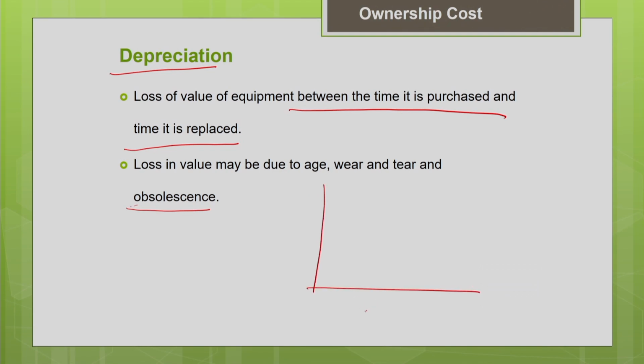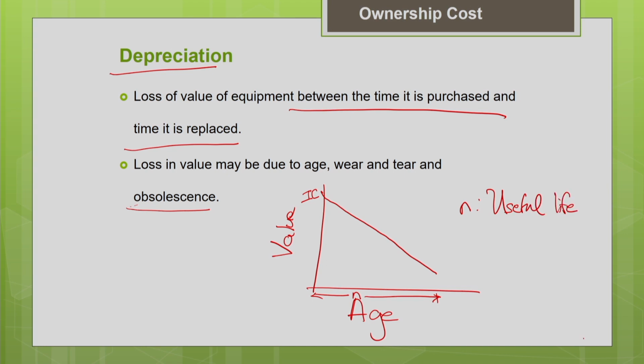Like you have the age of the equipment on the x-axis and the value of the asset on the y-axis. Now you can see that when you purchase the equipment, the initial price will be like this. So say this is the useful life of the machine, N. You have purchased the machine by paying this initial cost. So what is this N? N refers to the useful life of the machine.